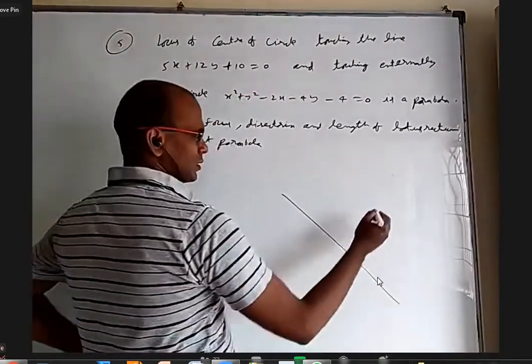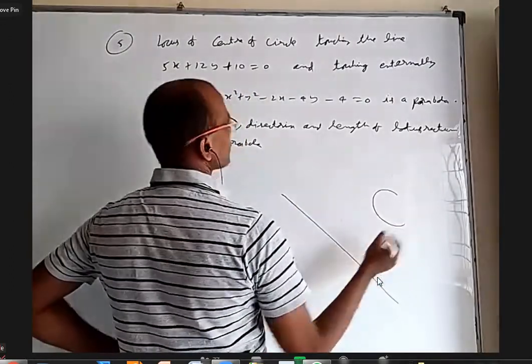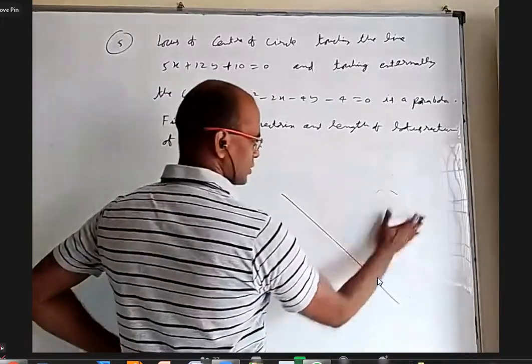So we have a circle like this with radius 2, and this distance is 3.